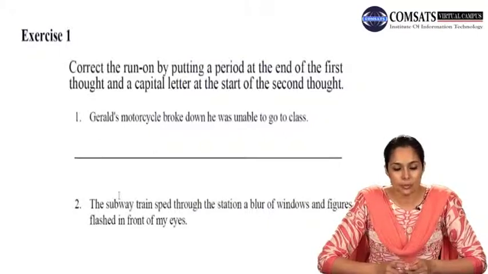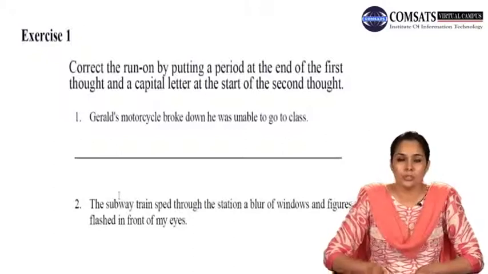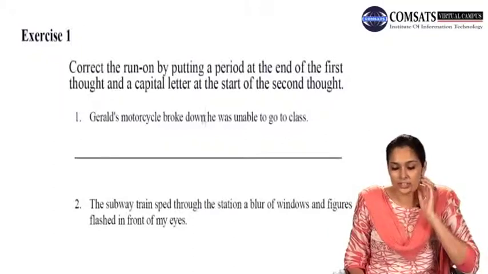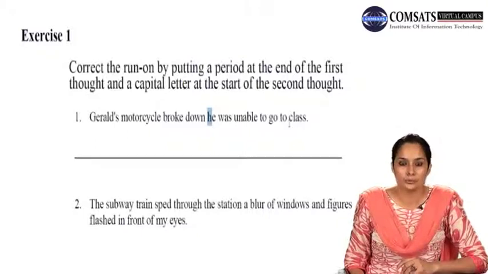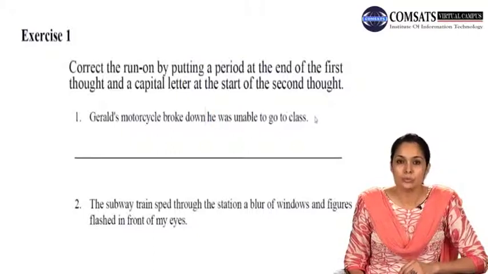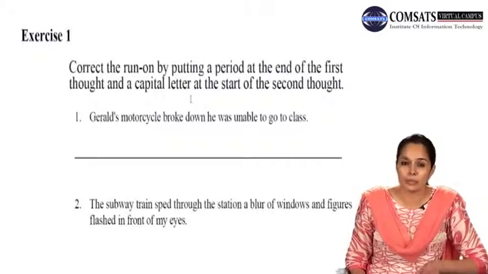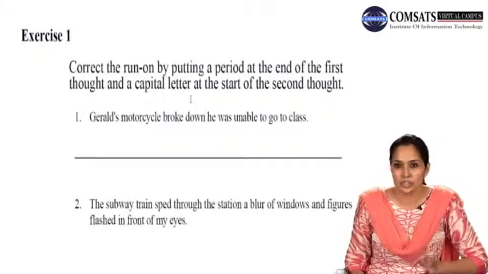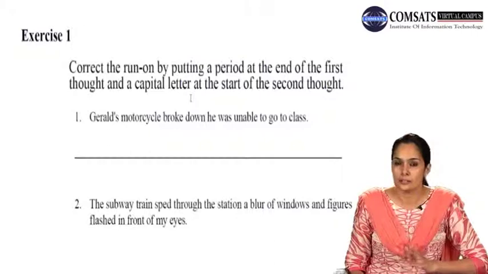Now see, Gerald's motorcycle broke down. It's the first sentence. He was unable to go to class. Now Gerald's motorcycle broke down. Here is where your first sentence ends. So you need to put a full stop here and make this H capital H. He was unable to go to class. So Gerald's motorcycle broke down, full stop. He was unable to go to class. This is where your sentence would be correct, because these are two separate thoughts and here there is no need for any coordination or subordination. You simply can put a full stop and make the next sentence start with a capital letter.